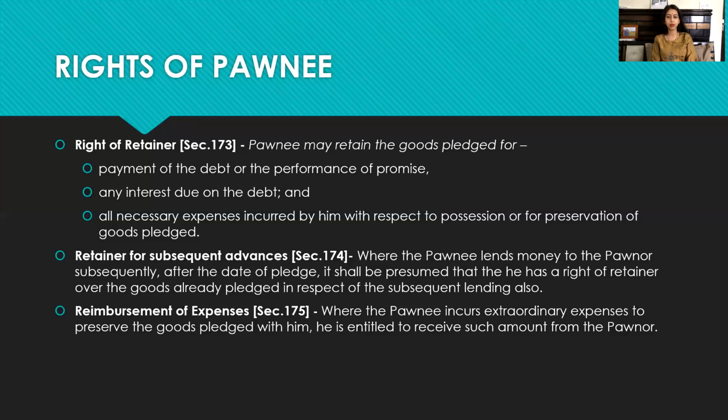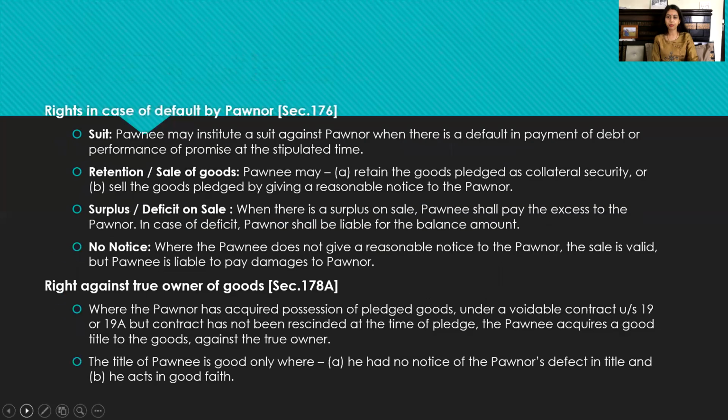Means the goods which were pledged in the first contract, he has the same right over them for the second lent amount as well. Third right is given under section 175, reimbursement of expenses, where the pawnee incurs extraordinary expenses to preserve the goods pledged with him. He is entitled to receive such an amount from the pawnor. Means if he has incurred the amount, then he is entitled to recover the same.